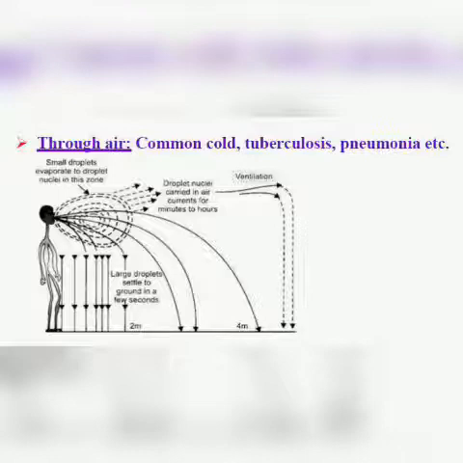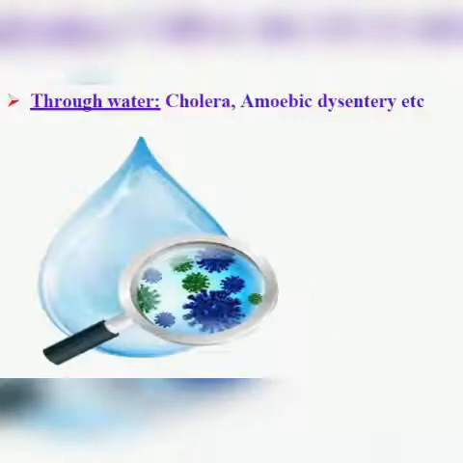Now the second cause of infectious disease is water. You can see in this slide the diseases which are caused by water are cholera and amoebic dysentery. This occurs if the excreta, meaning the stool, comes from someone who is suffering from some disease of the digestive system.